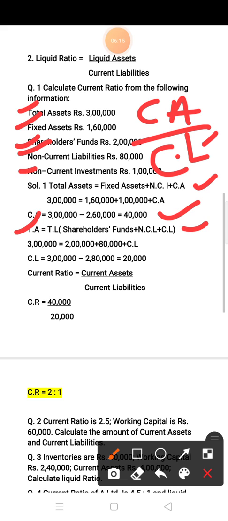Shareholder fund value is also given. Non current liability is also given. You have to calculate current liability. Now after getting both the values, current asset and current liability, put in the form of ratio and find out the current ratio. So current ratio of this question is 2:1.